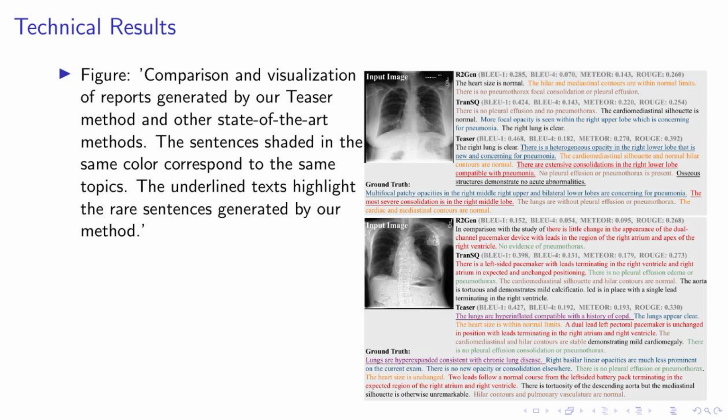What's particularly noteworthy is the underlined text. These are the rare sentences generated by our method. This highlights TEASER's unique ability to not only identify common medical observations, but also to capture crucial, low-frequency findings. This is a significant advancement in medical report generation, addressing a key issue that other methods have not been able to overcome. In essence, our TEASER method is designed to generate more accurate and comprehensive medical reports. And as you can see from the figure, it does just that.